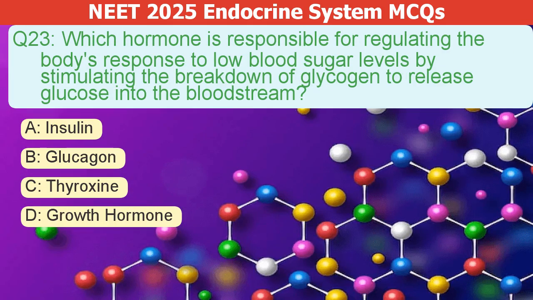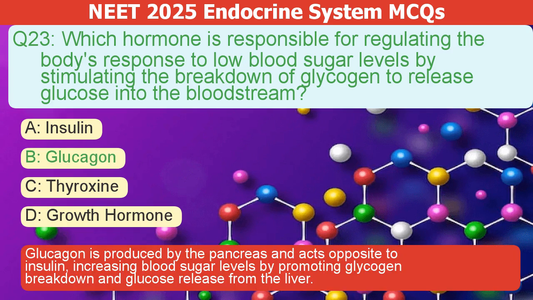Which hormone regulates the body's response to low blood sugar, stimulating glycogen breakdown to release glucose into the bloodstream? A. Insulin. B. Glucagon. C. Thyroxine. D. Growth hormone. The correct answer is B. Glucagon is produced by the pancreas and acts opposite to insulin, increasing blood sugar levels by promoting glycogen breakdown and glucose release from the liver.